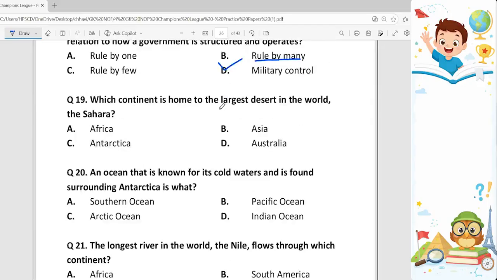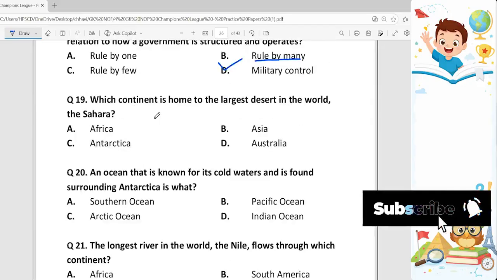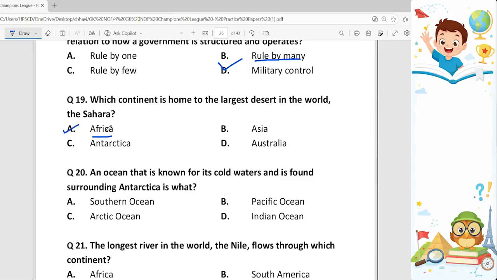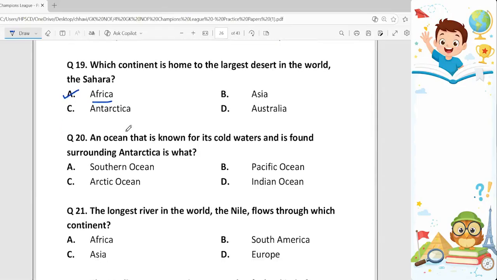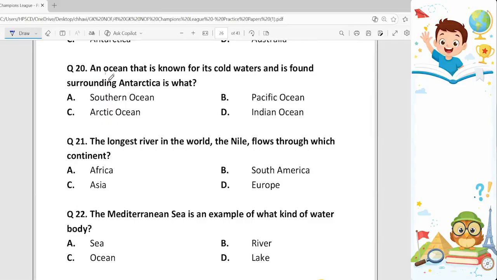19th. Which continent is home to the largest desert in the world? The Sahara, Africa. Option A. It is the home for the largest desert. 20th question. An ocean that is known for its cold waters and is found surrounding Antarctica is what? It is Southern Ocean. Option A. It is also known as Antarctic Ocean.